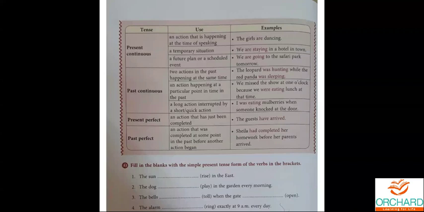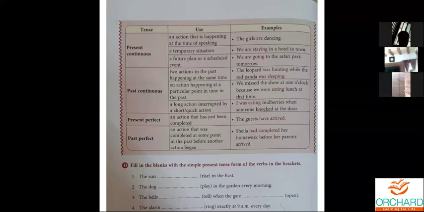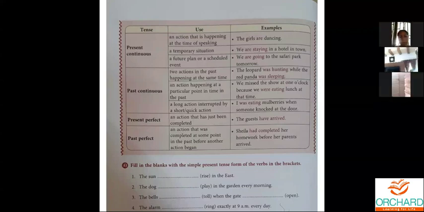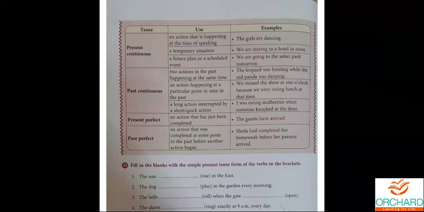Thank you. So future action can also be taken into present continuous. How come it can be taken? We are going to the safari park tomorrow. So it's a planned action. So tomorrow definitely you are going to go. At that particular time, you can say we are going to the safari park.